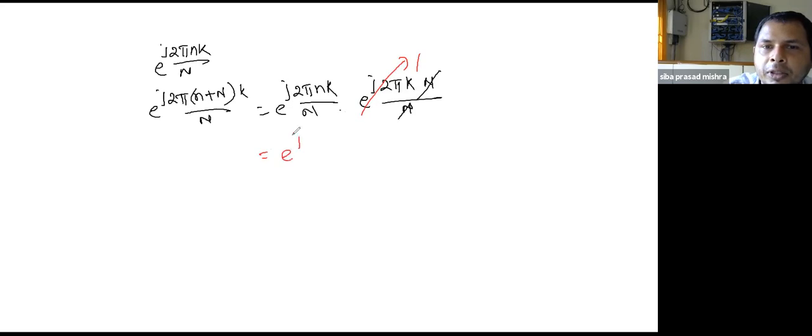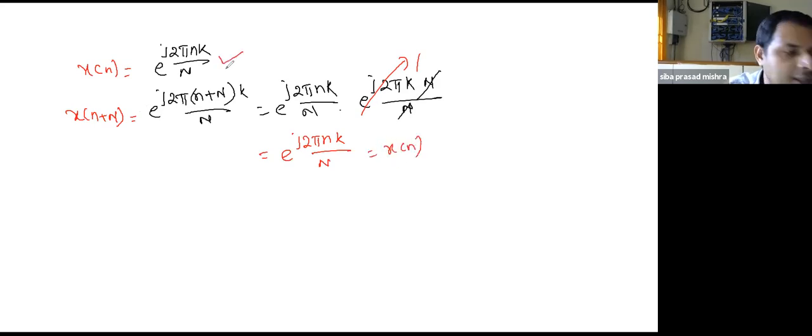So this equals e to power j 2 pi nk by N. Means if this is your x of n, then this is x of n plus capital N, and this is also equal to x of n. Means this exponential signal is periodic with period capital N.